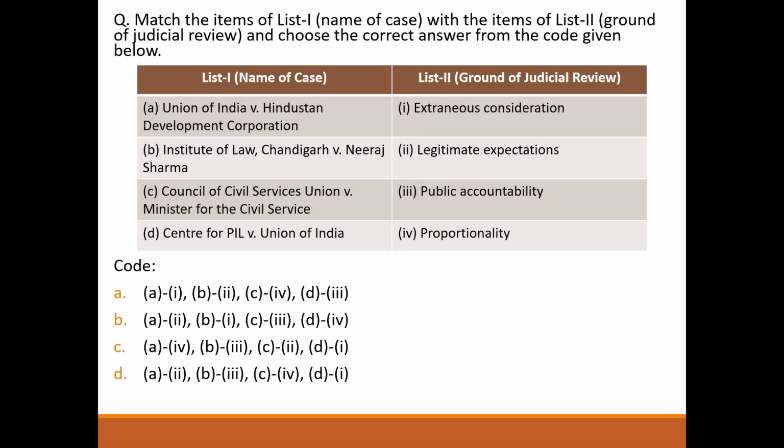Next question, match the following. List 1, name of cases. List 2, ground of judicial review. Union of India versus Hindustan Development Corporation, legitimate expectations. Institute of Law, Chandigarh versus Neeraj Sharma, public accountability. Council of Civil Service Union versus Minister for Civil Service, proportionality. Center for PIL versus Union of India, extraneous consideration. So answer will be option D.